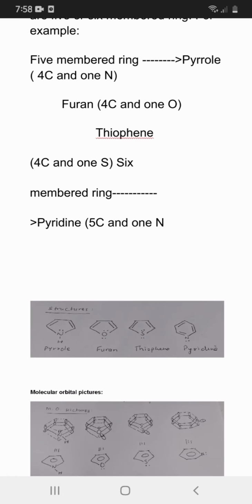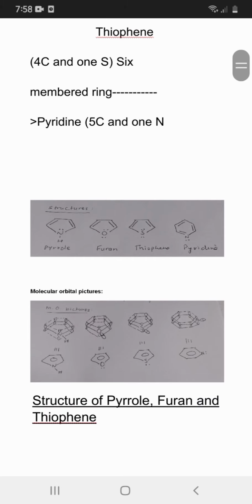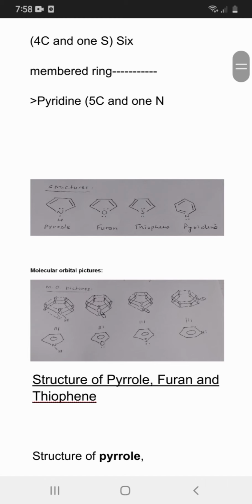Here we can see the structure of the pyrrole, furan, thiophene, and pyridine. The molecular orbital structures of the pyrrole, furan, thiophene, and pyridine are these.